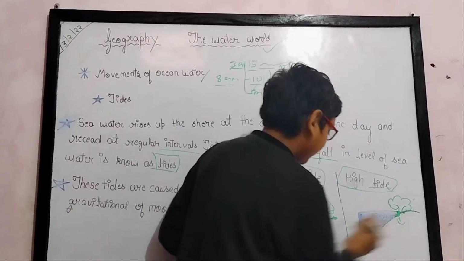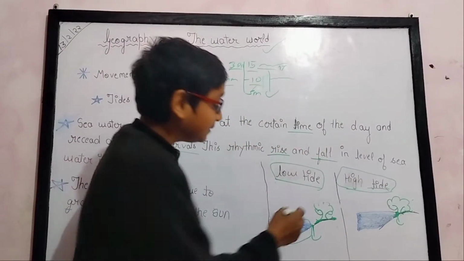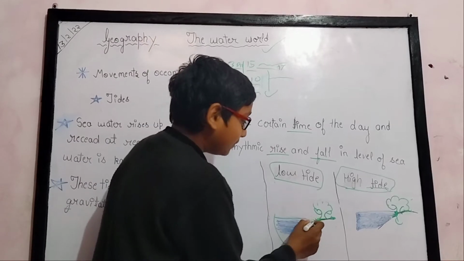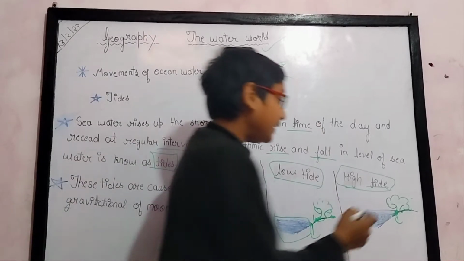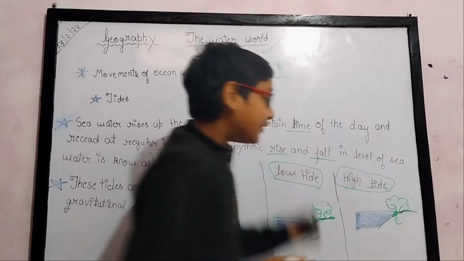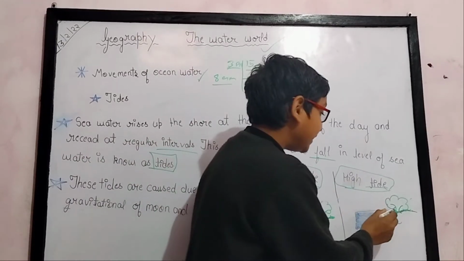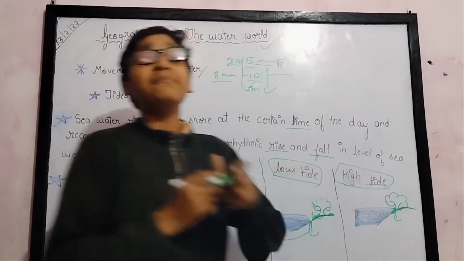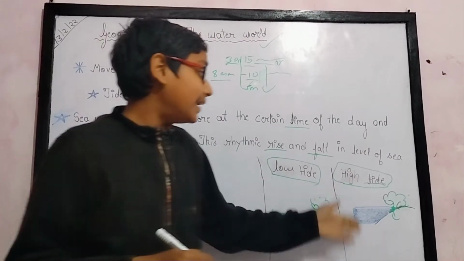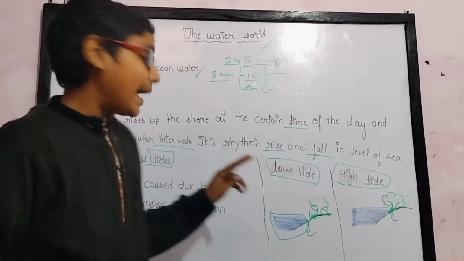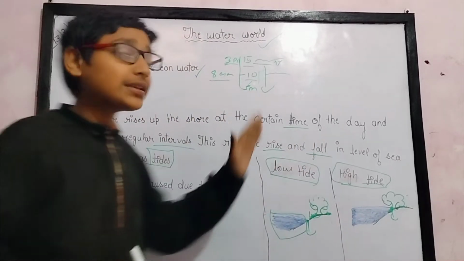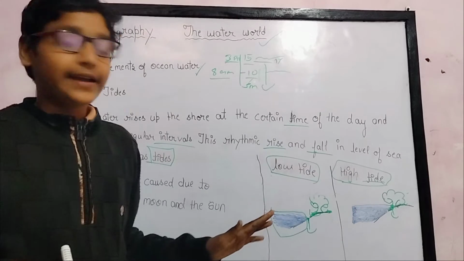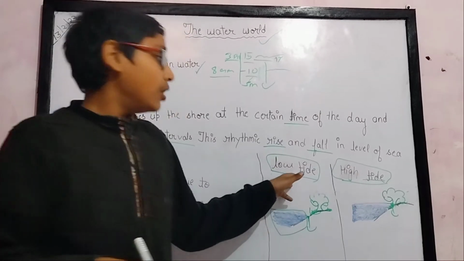As you can see, the water in this picture is far from the tree, but in high tide it is very close. The water touches the stem of the tree, so it is high tide. So the maximum point of the water in a day is called high tide. So you have understood what a tide is and what the types of tide are, low tide and high tide.